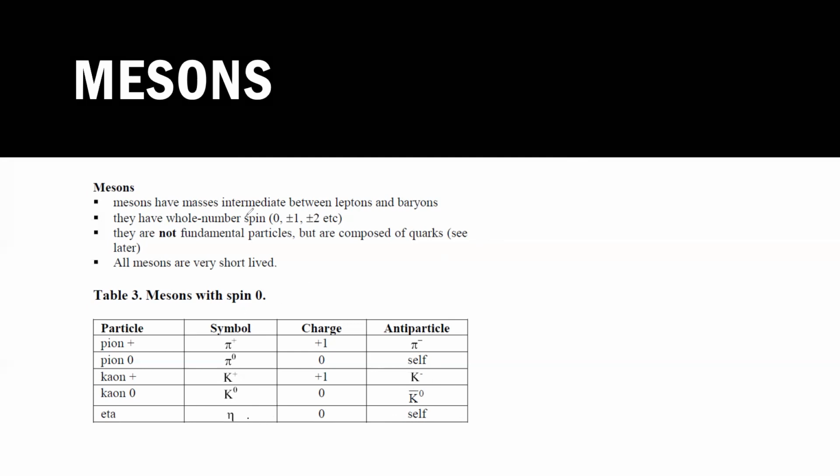So mesons have a mass which is intermediate between lepton and baryon. They have a whole number spin. What does whole number spin mean? It means when there is one complete rotation, then you will see the same particle phase again. That's why we say they have one complete whole spin as +1.